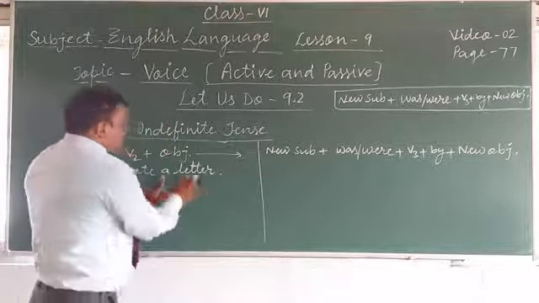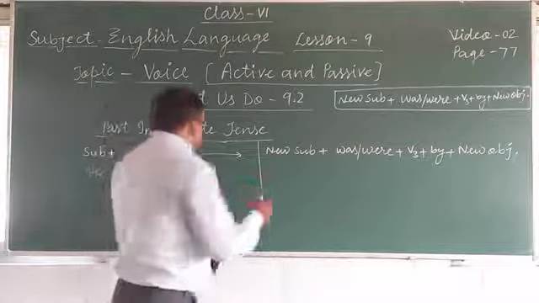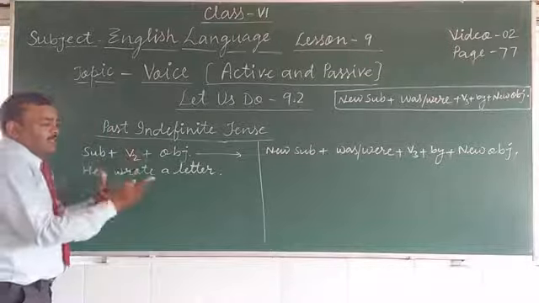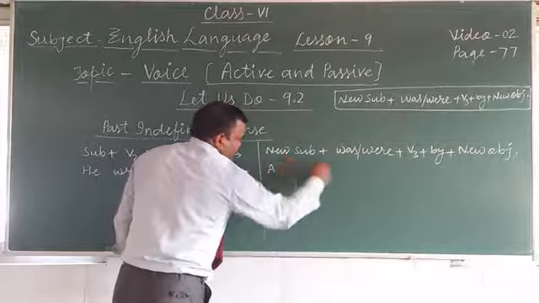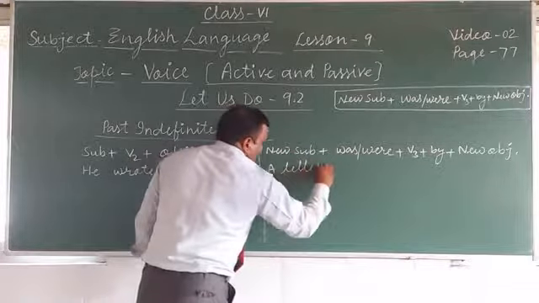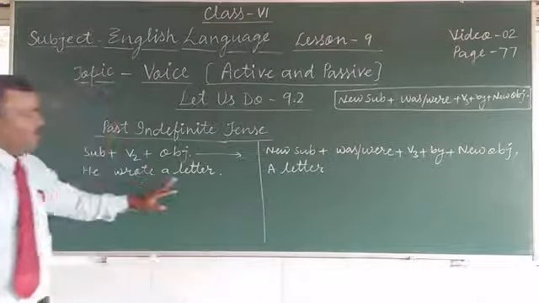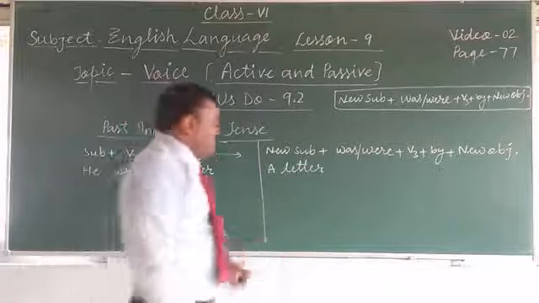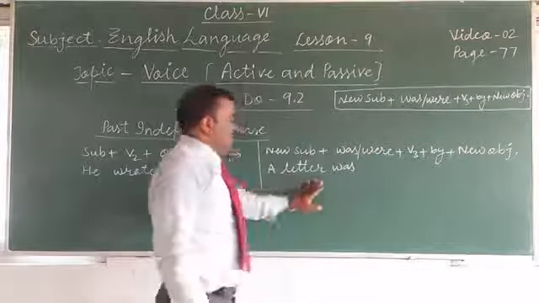New subject means the object of the active voice becomes the new subject in passive voice. So you will write what? He wrote what? A letter. So you will write a letter. Put this: a letter. And now, a letter was, or verb. For a letter, similarly, we write was. A letter was.